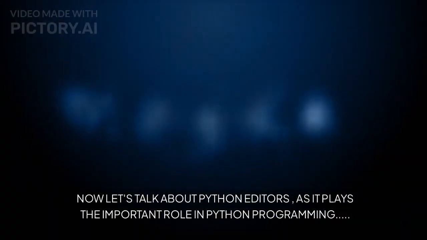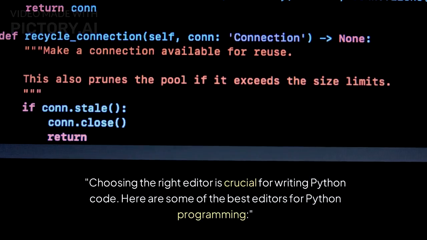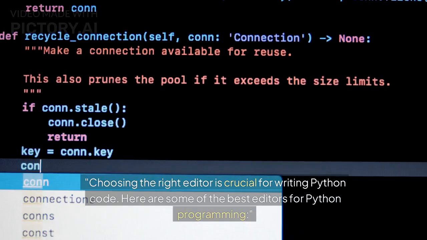Now let's talk about Python editors, as they play an important role in Python programming. Choosing the right editor is crucial for writing Python code. Here are some of the best editors for Python programming.